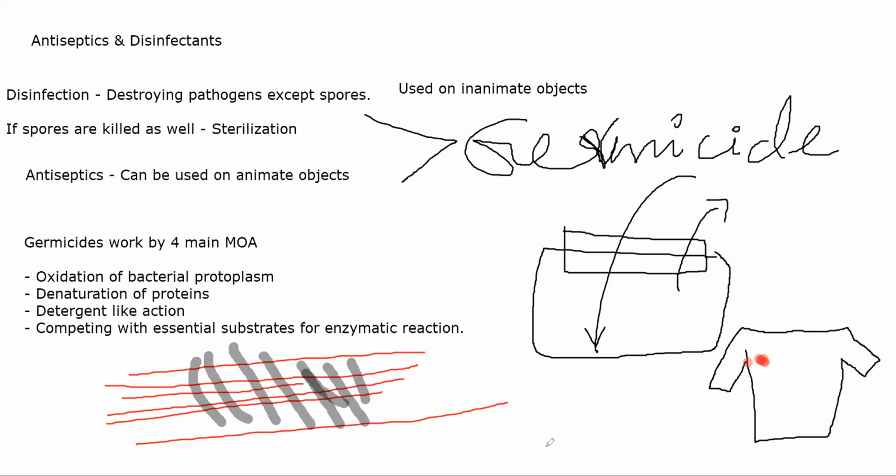Okay, now there are a few factors that will affect the activity of a germicidal agent, how good that germicidal agent is. Okay, first factor will be concentration of drug. Okay, concentration of drug and duration of contact.